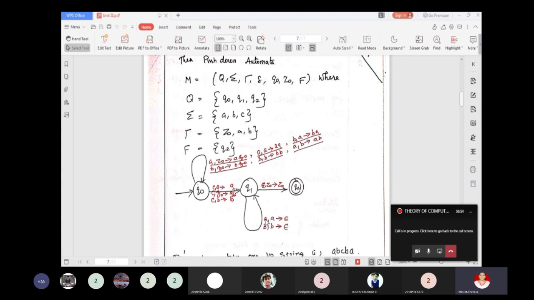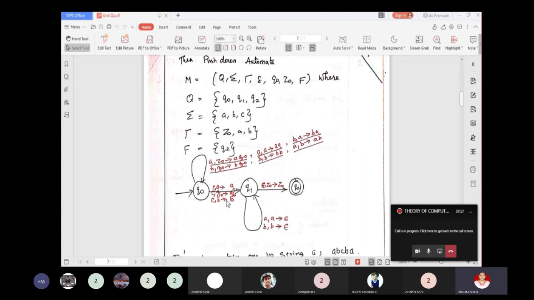Whenever you are reading b and the top of the stack is also b, pop the b. At last, when there is no symbol on the tape, that is epsilon, and the top of the stack is the initial stack symbol Z0, do nothing and enter into the state Q2.